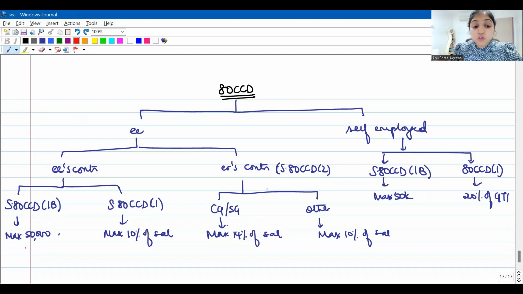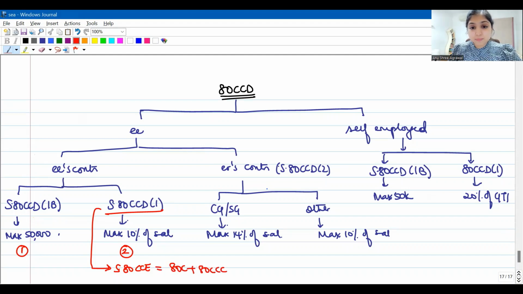There's a reason. You should always give first priority to subsection 1B, only then you should avail 80CCD1. The reason being that 80CCD1 is also subject to Section 80CCE. You must be aware of 80CCE, which says that 80C plus 80CCC plus 80CCD subsection 1 put together should not exceed the 1,50,000 limit.